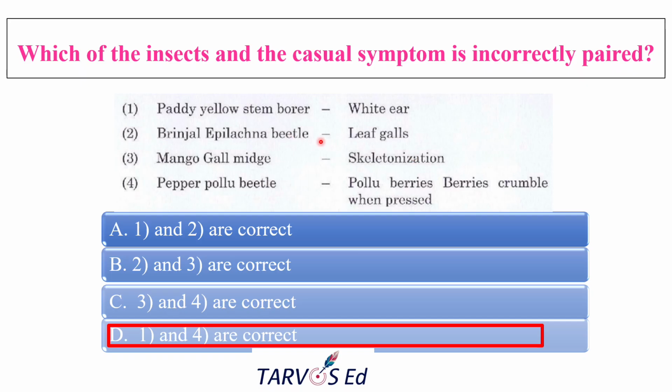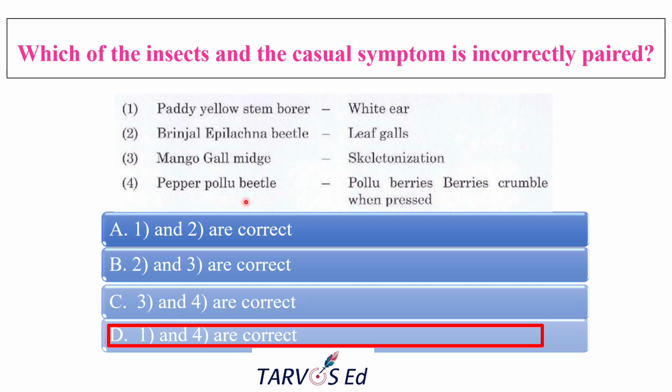So here the symptom is mismatched. The leaf galls are generally produced by gall midge. So here it is given like a shuffled one. Mango gall midge is usually the one causing these galls in the leaves.